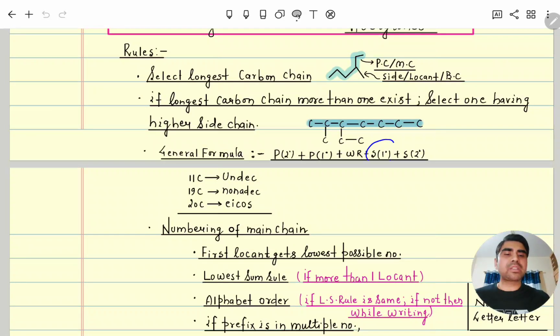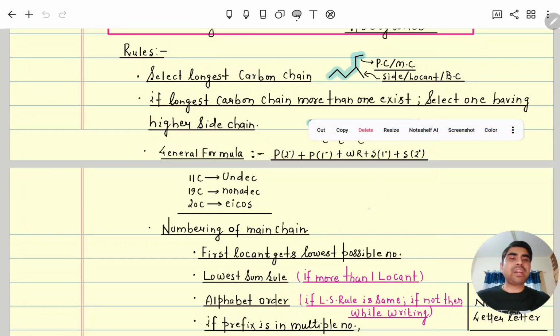And what is suffix 1 degree? If it is an alkane main chain system, then ane will come. If alkene, a double bond system, then ene will come in the suffix 1 degree. If it is alkyne, then suffix 1 degree will be yne. And suffix 2 degree is defined for the functional group which is the main functional group.